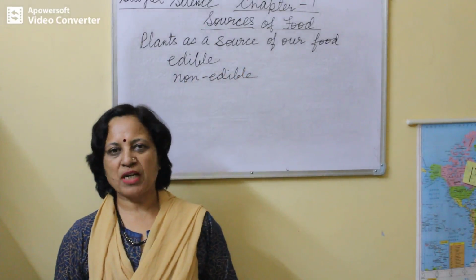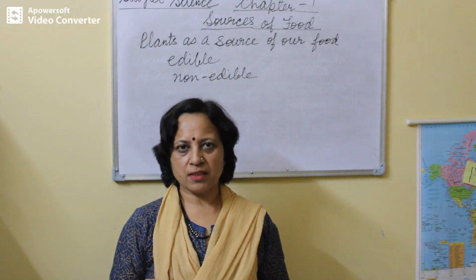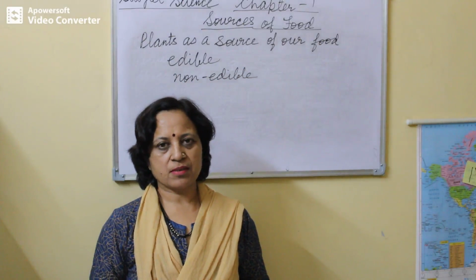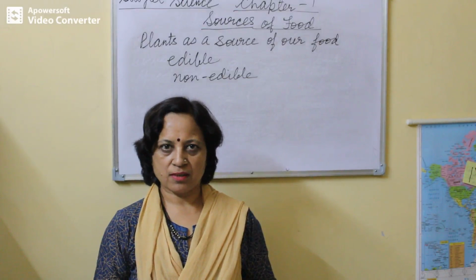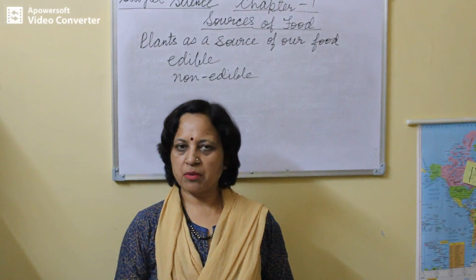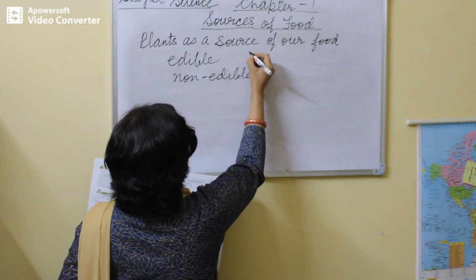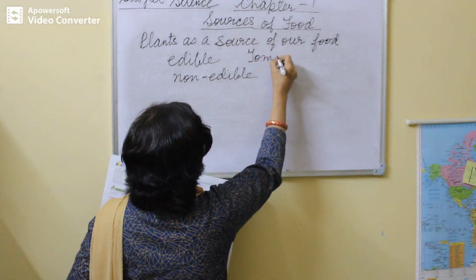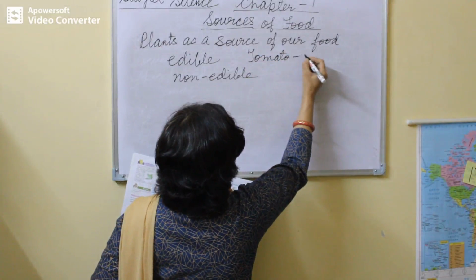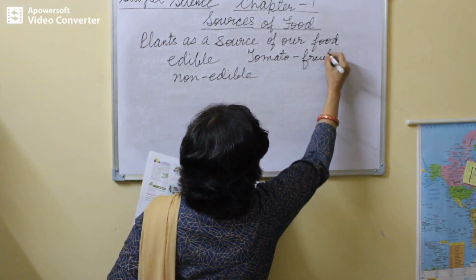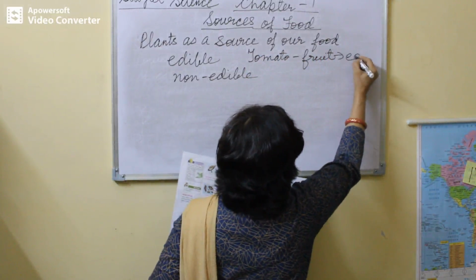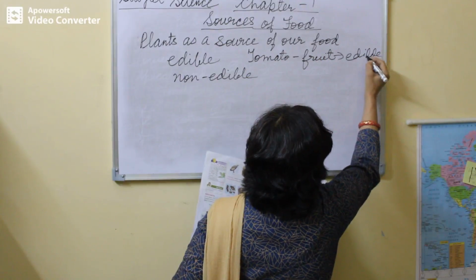For example, in tomato, fruit is eaten. Other parts like stems, leaves, etc. are not eaten. So the fruit is the edible part in tomato. Okay? Fruit is edible. Other parts are not edible.